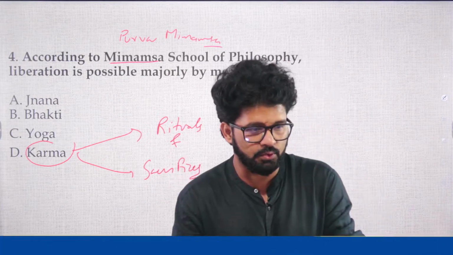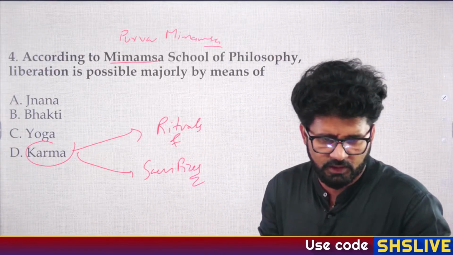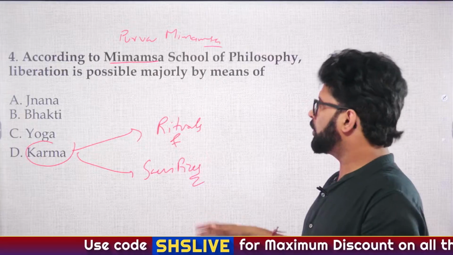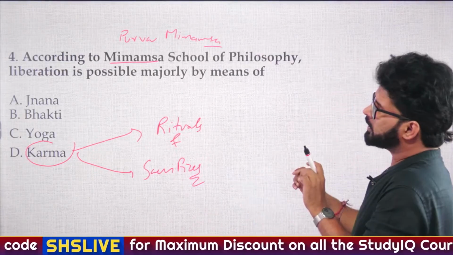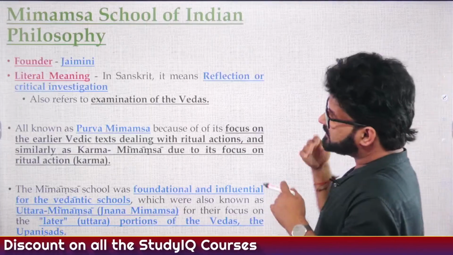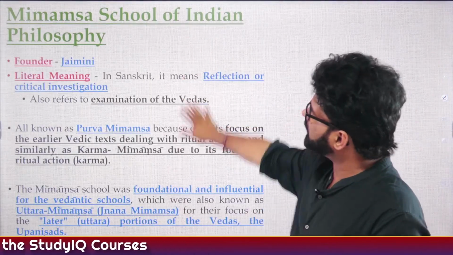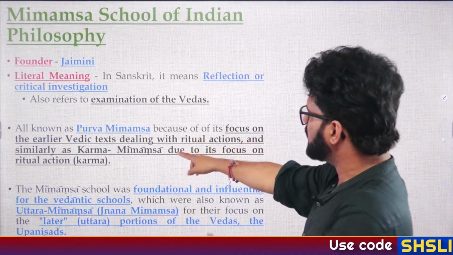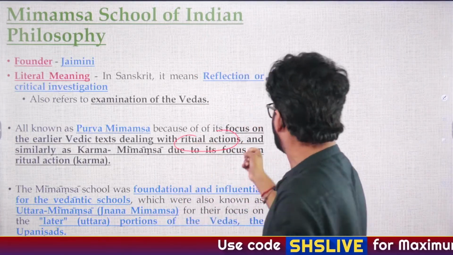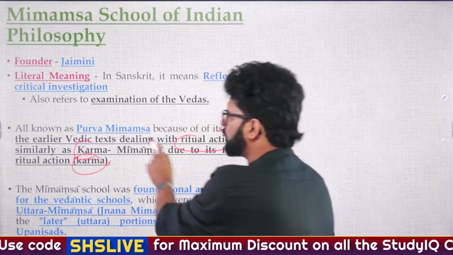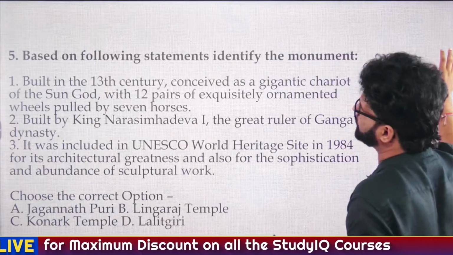Okay, Sundaram, Charita, Dark, Umesh, every one of you has given the answer. Please revise. You people have forgotten stuff, based on the speed at which you are answering the question. I can sense it. So this is the slide from that orthodox school, the Mimamsa school, and see here they're talking about the focus on earlier Vedic texts dealing with rituals and actions, similarly karma. So ritual action is karma. Here they're talking about how important rituals and sacrifices are.